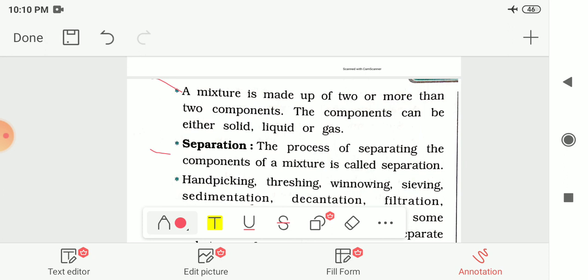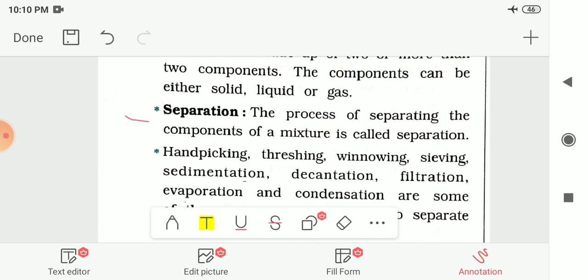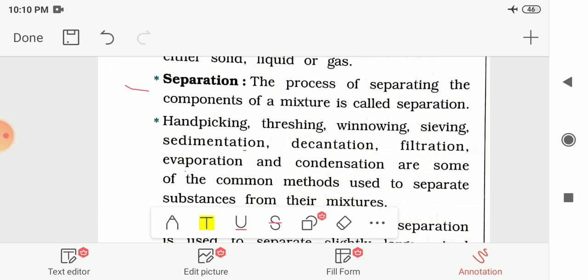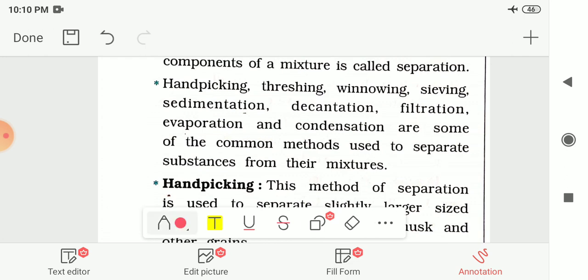Then after, we had seen what is separation. The process of separating the components of a mixture is called separation, and we had seen many different methods for the separation of different materials. These methods are hand picking, threshing, winnowing, sieving, sedimentation, decantation, filtration, evaporation and condensation. These are some of the common methods used to separate substances from their mixtures.